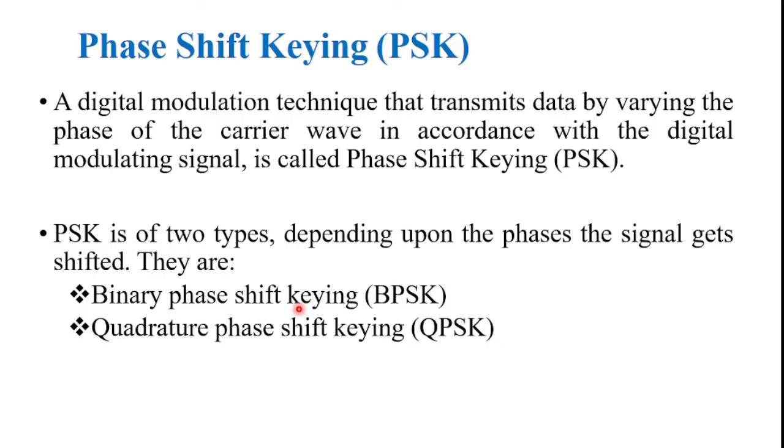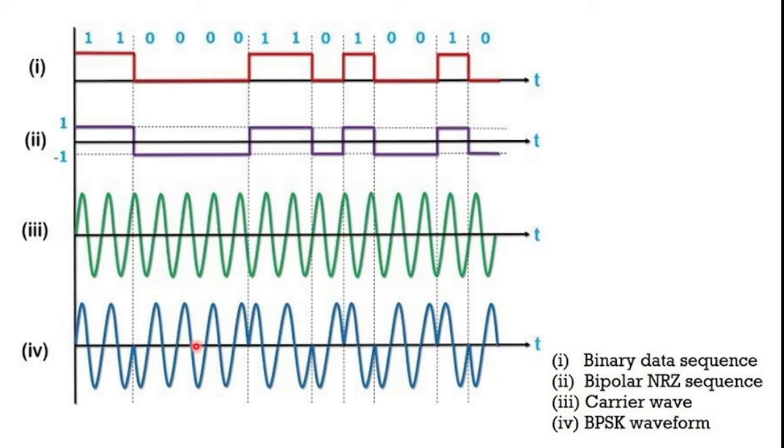And this is the graphical representation of phase shift keying.